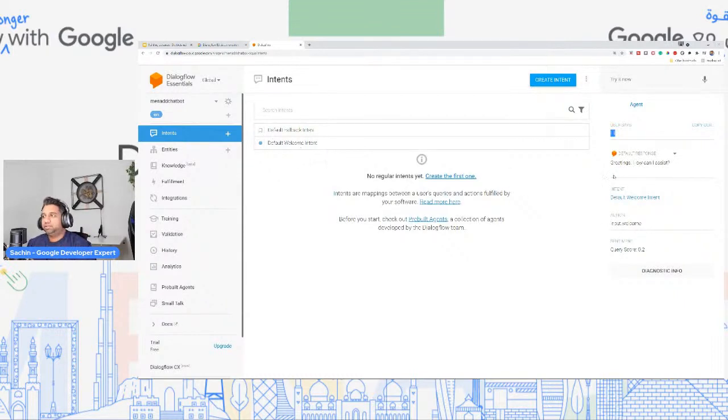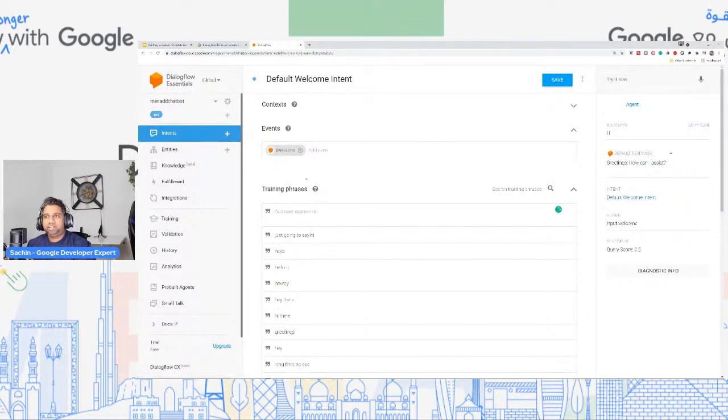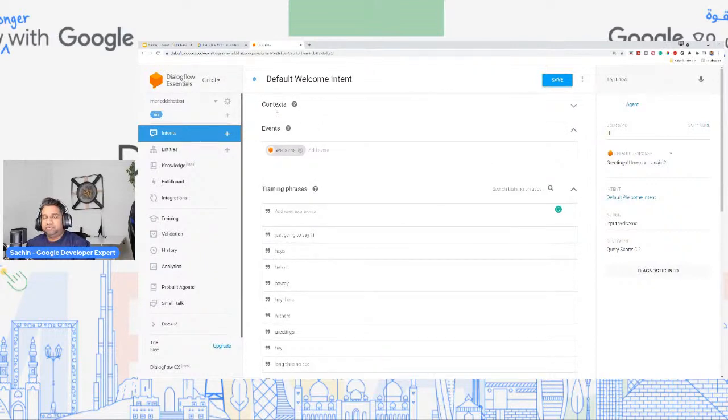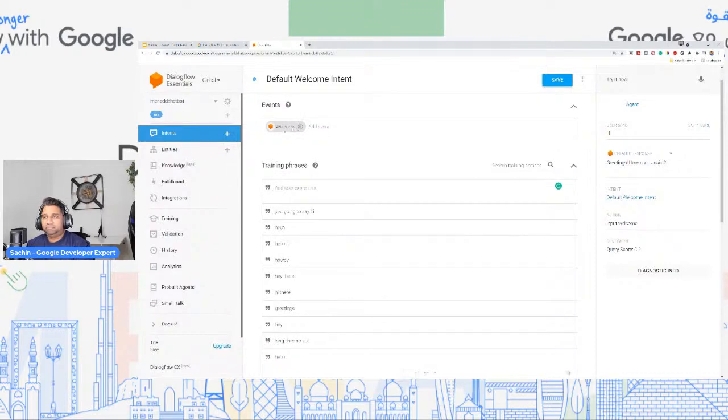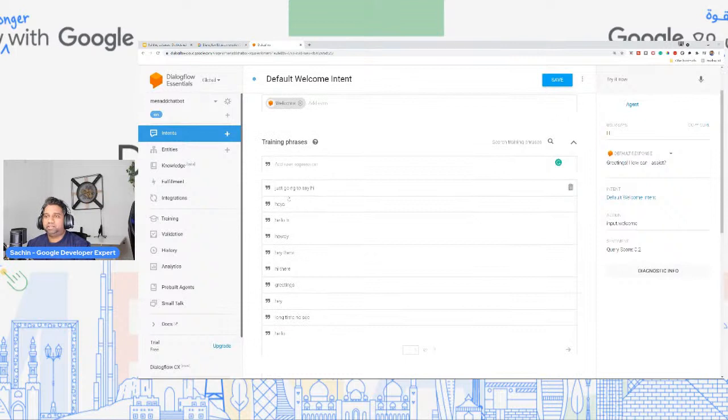But here, let's go into the default welcome intent and see what is over there. Where have we designed this response? So click on the default welcome intent, and immediately you will see that we have context, events. So we have an event called welcome, the default welcome. I'll get to why this is important. And you don't have to do anything. This is already defined.